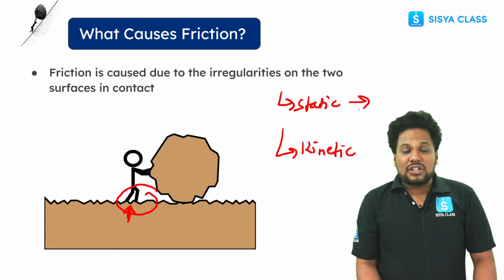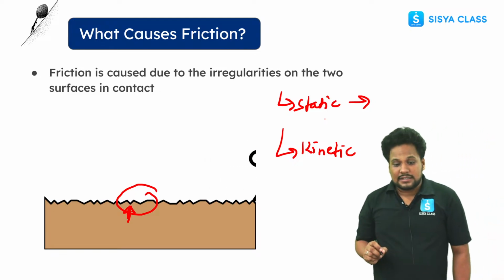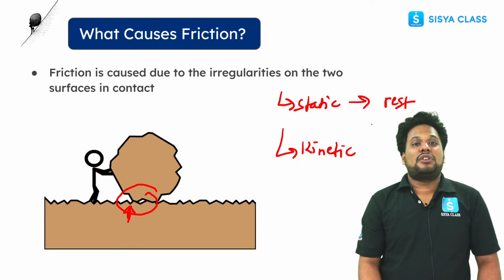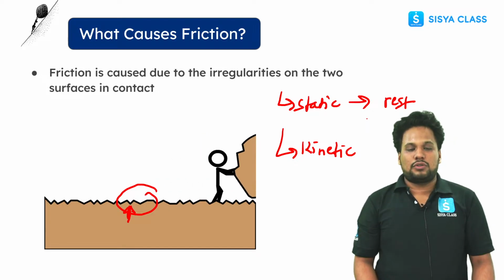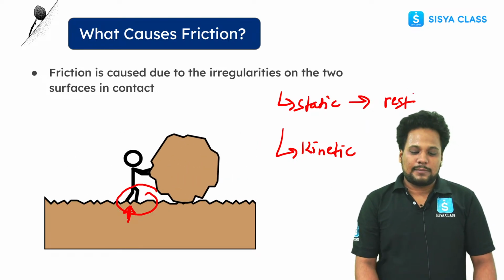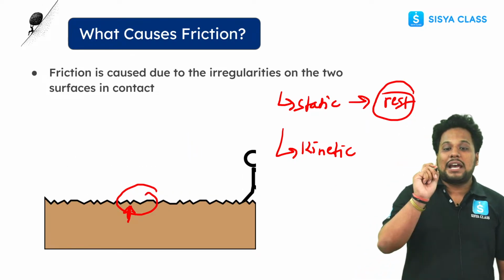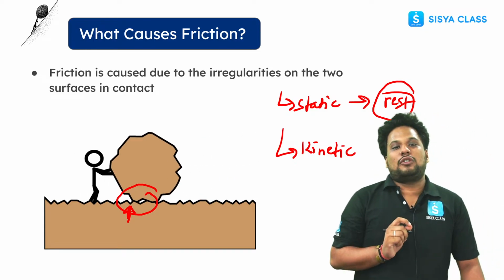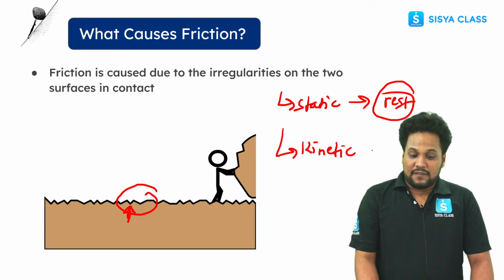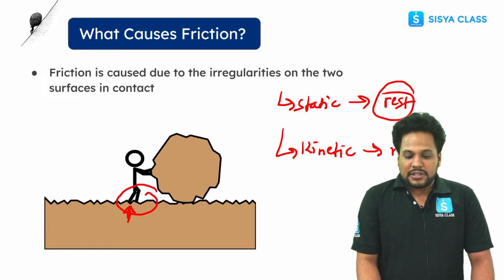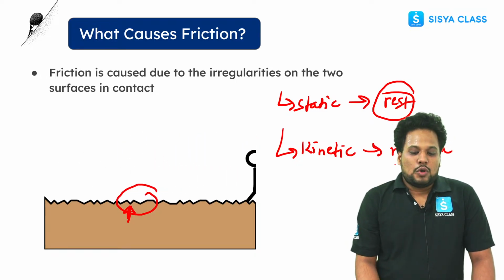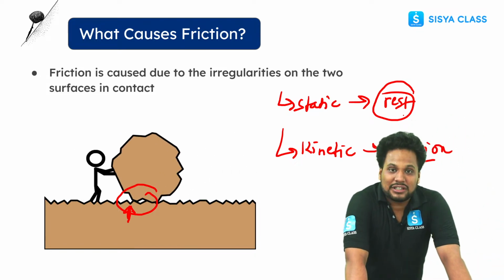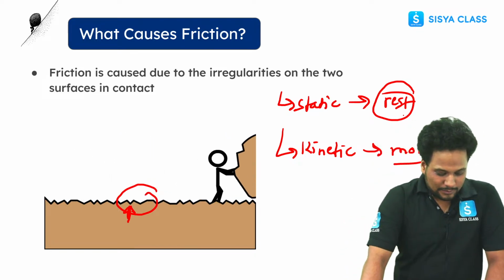What is static friction? When an object is at rest, at that point of time the friction which occurs on the object is known as static friction. ठीक है, जब object rest पे होता है तो in that case the friction which acts on that object is known as static friction. And when an object is in motion, the friction which is going to act on the object is known as kinetic friction. This is clear? Tell me this is clear.